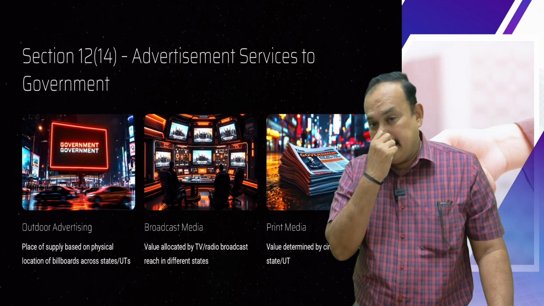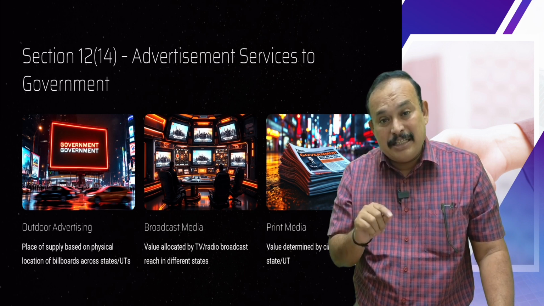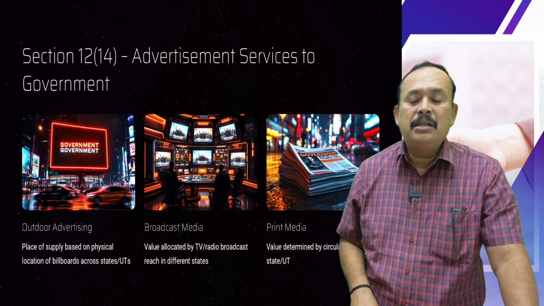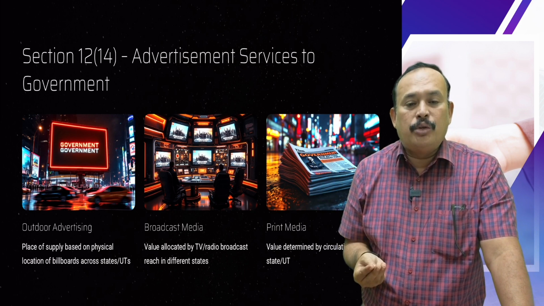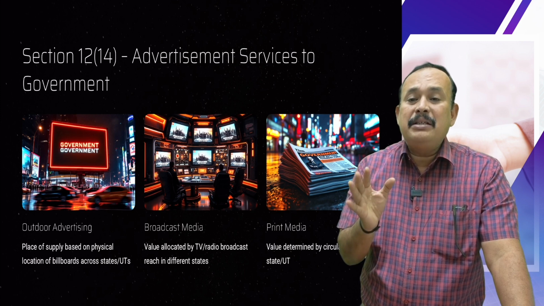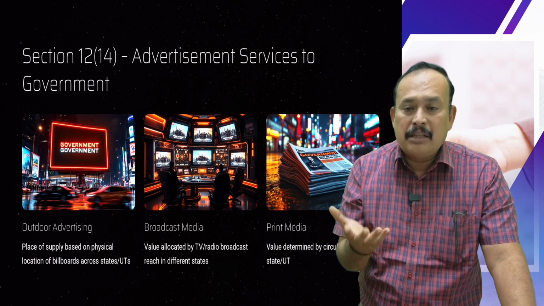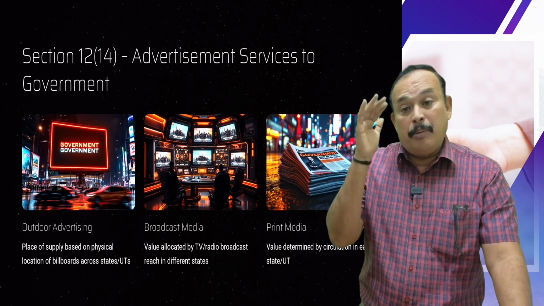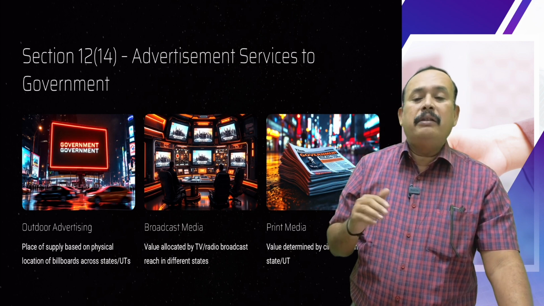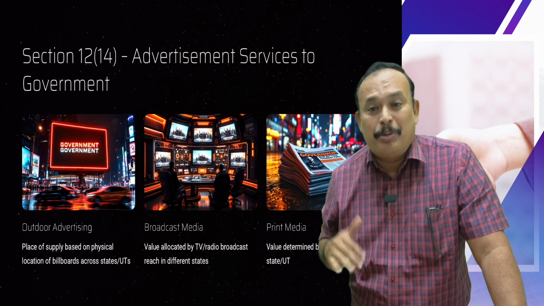In that case, for the supply of advertisement services to government entities, place of supply is where the advertisement is provided. In which state? Tamil Nadu state is the place of supply. Sir, if advertisements are provided in Tamil Nadu and also Kerala, then the two states are the place of supply, two places.